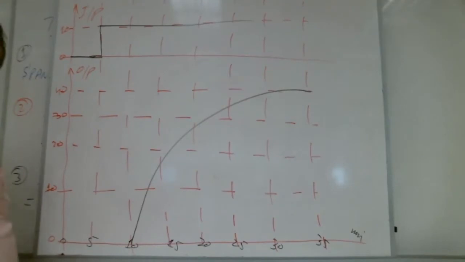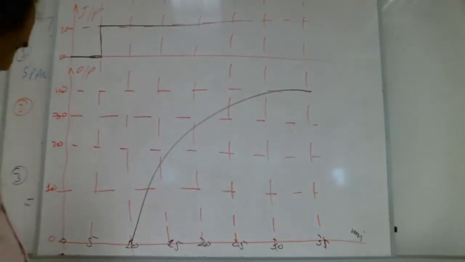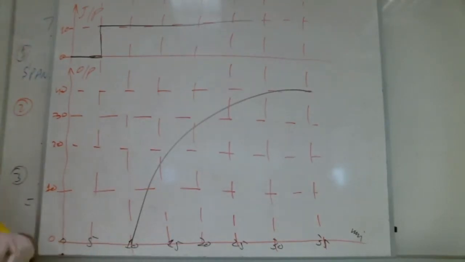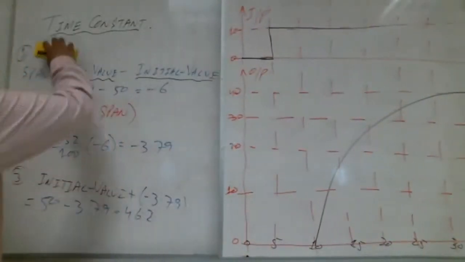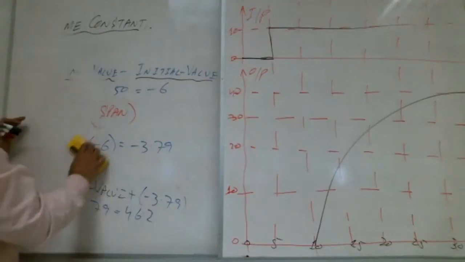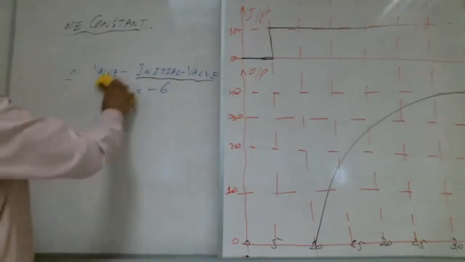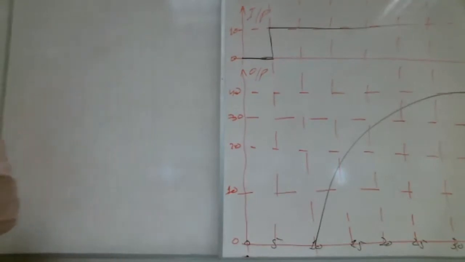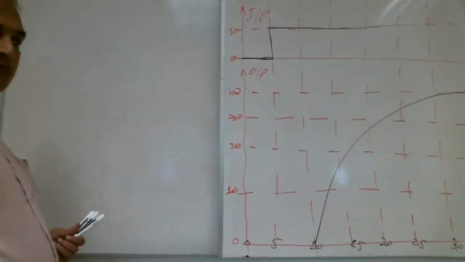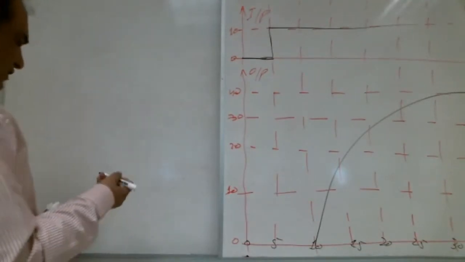A lot of brothers are writing, yes. That's good. Okay, so what is the easiest thing to find? From where should we start? Should we start from the time constant, the gain, or the dead time? What is the easiest? Start with the process dead time. Very good.